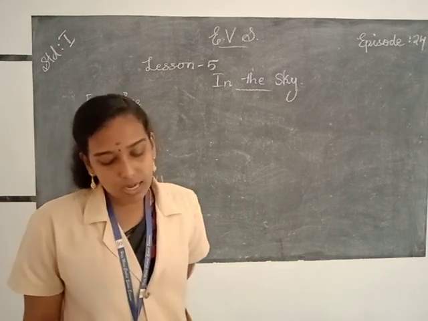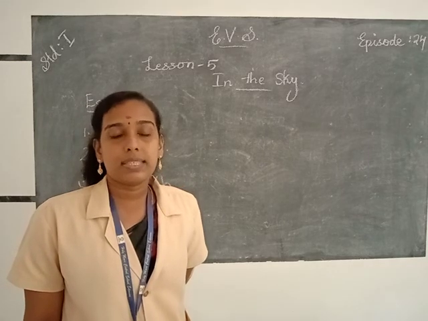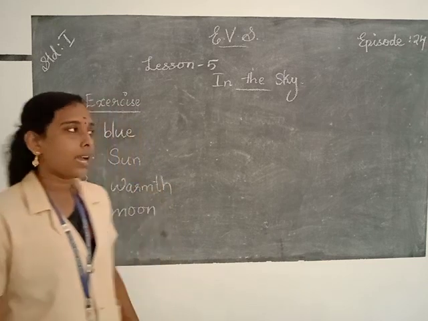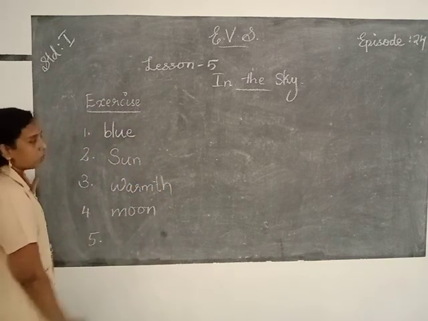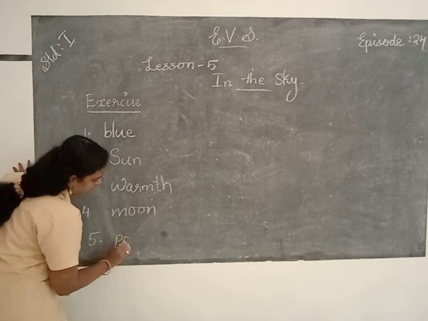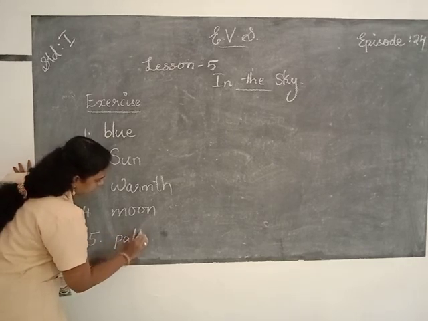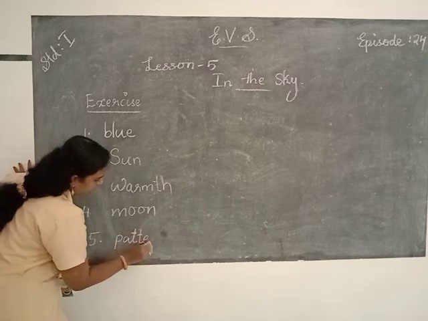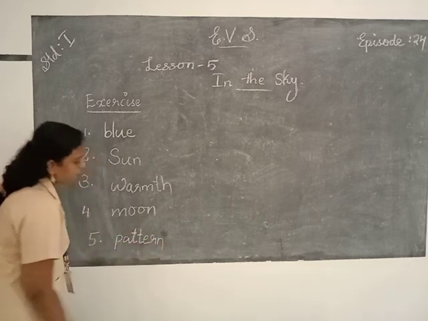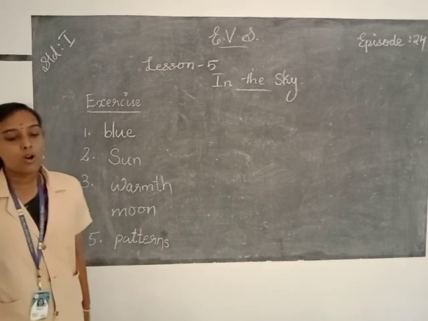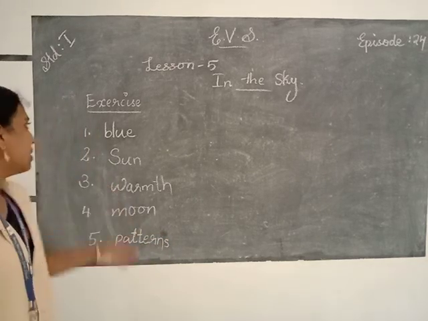And question number 5. Some groups of stars form dash in the sky. Some groups of stars form patterns in the sky. P-A-T-T-E-R-N-S. Patterns. Some groups of stars form patterns in the sky.